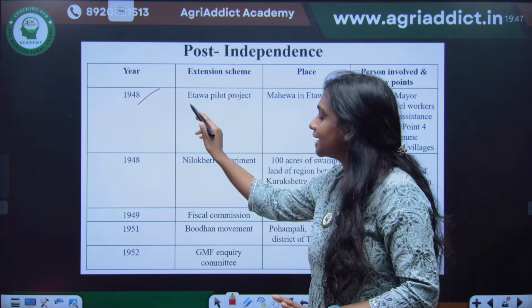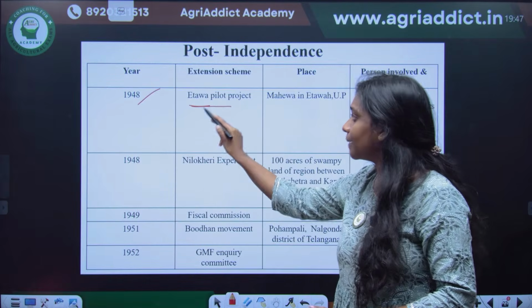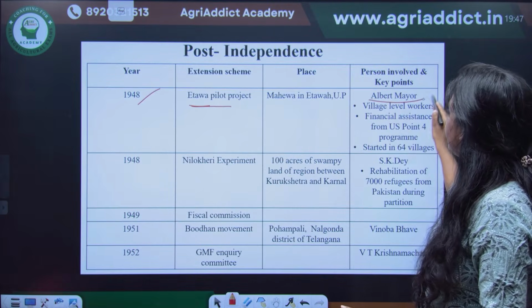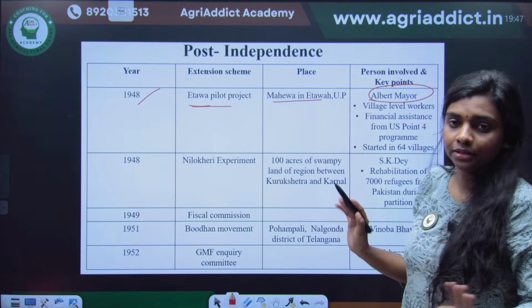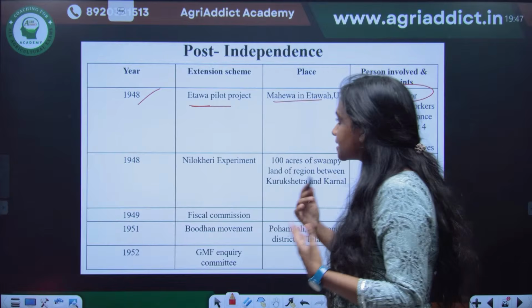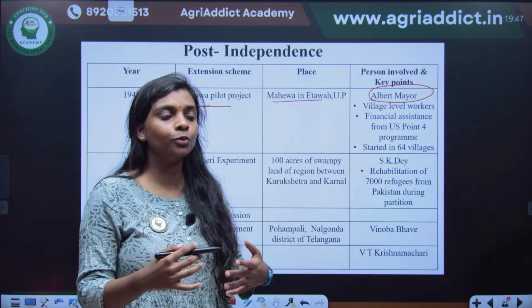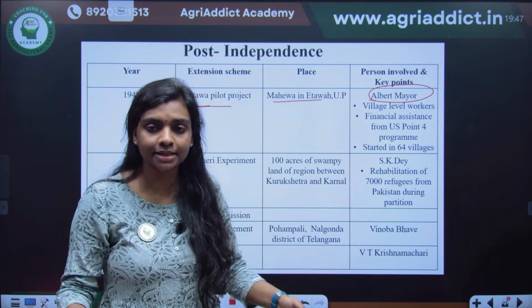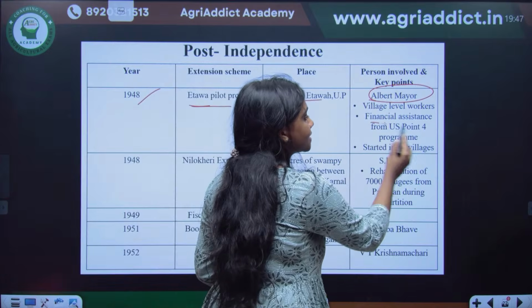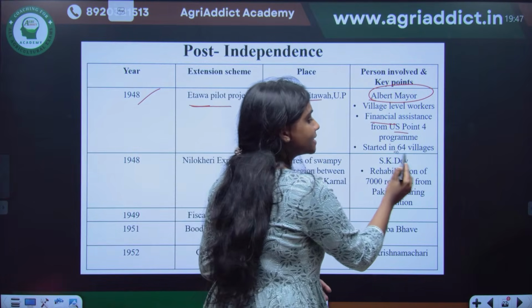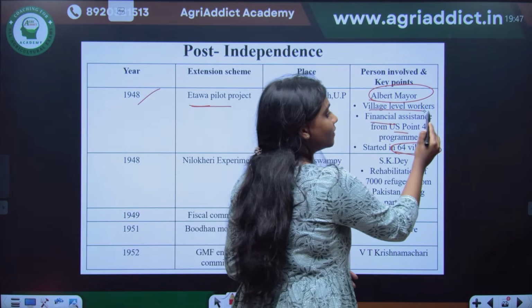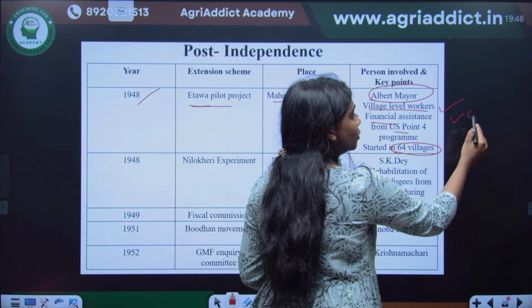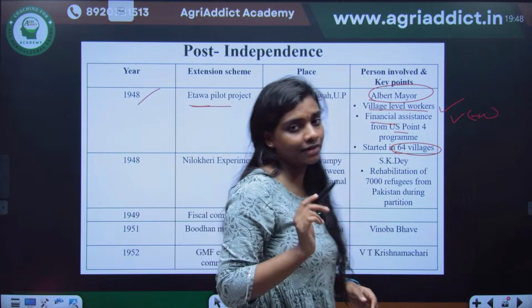Okay, 1948, the Etawah pilot project. The Etawah pilot project by Albert Mayer started in Mehewa in Etawah, UP. Albert Mayer started many new things. He could do it in a larger area because of the financial assistance from the US. In 64 villages, this program started. The village level workers, VLW, which is very common now, started in this Etawah pilot project.